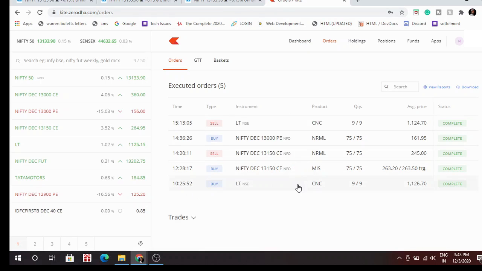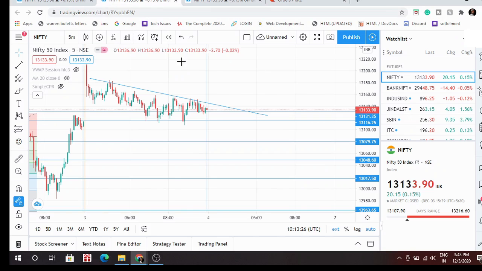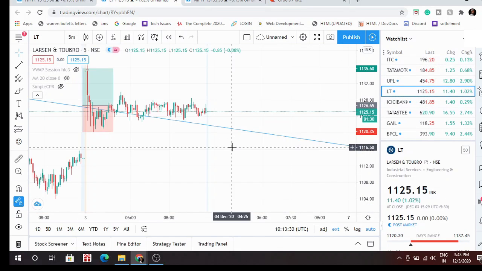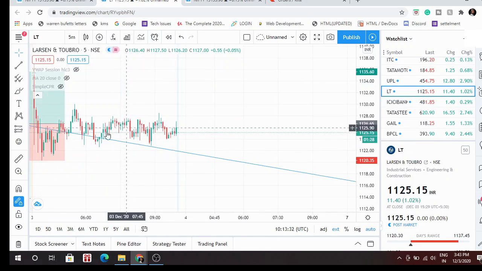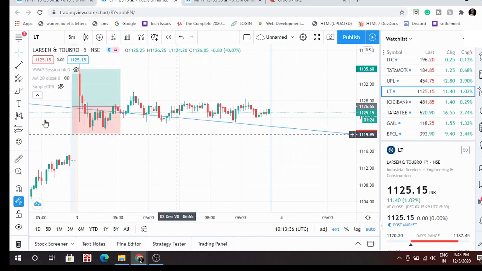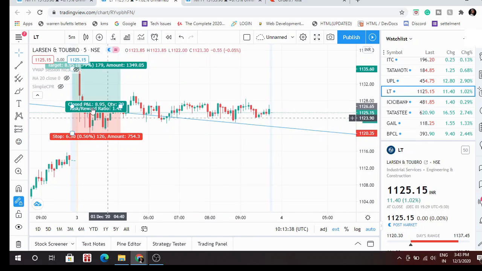In the morning, I took this first trade in LT. Okay, let me tell you why. On this candle I took the trade.